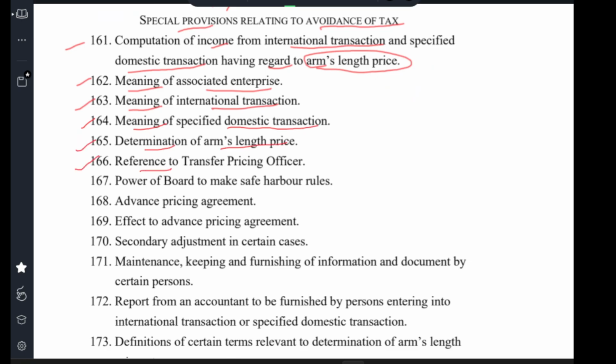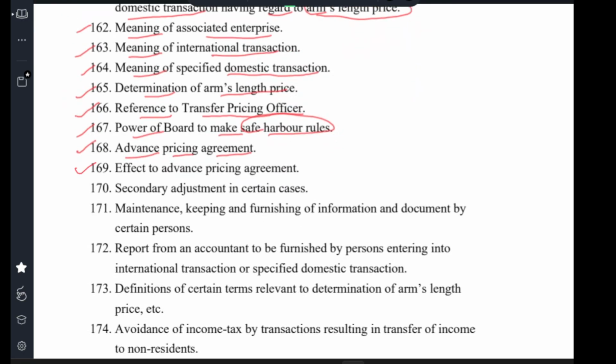Clause 166 Reference to Transfer Pricing Officer. Clause 167 Power of the Board to make safe harbour rules. Clause 168 Advance pricing agreement. Clause 169 Effect to advance pricing agreement. Clause 170 Secondary adjustment in certain cases.